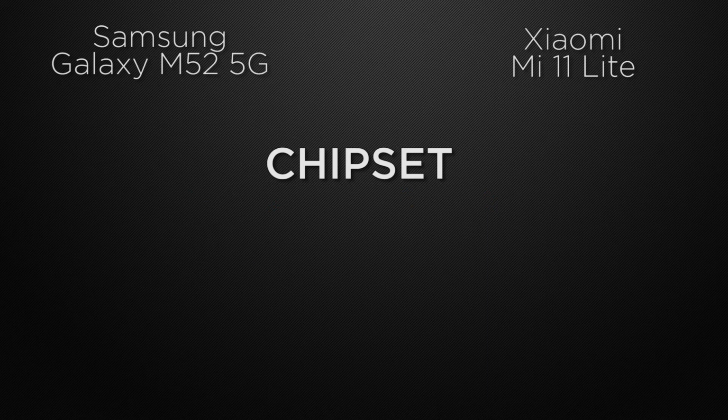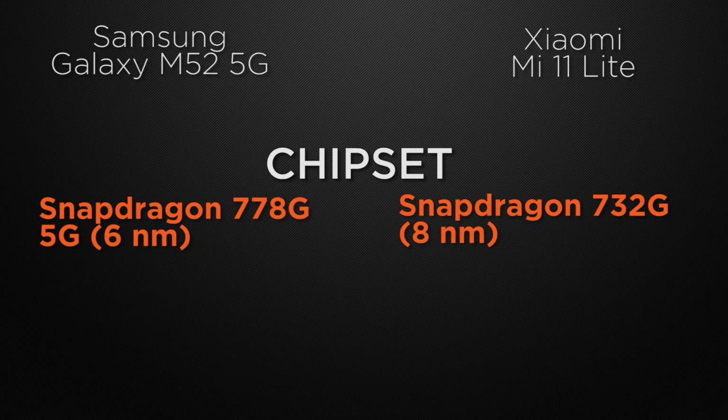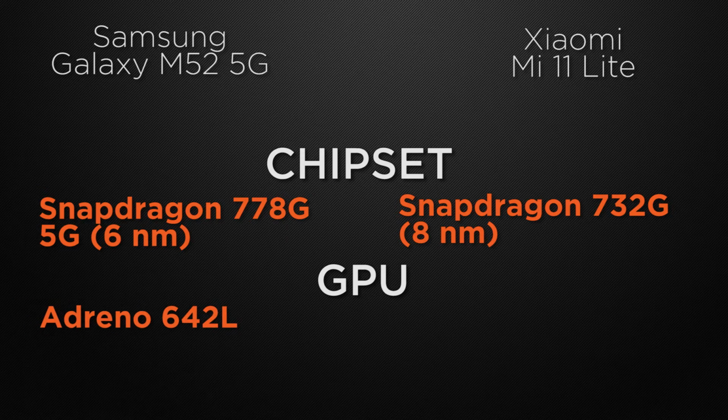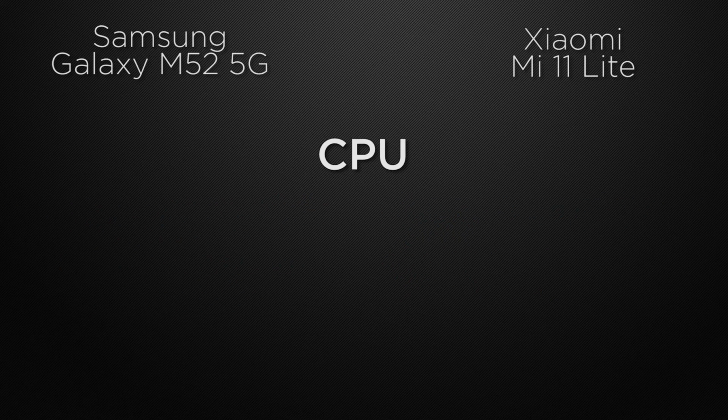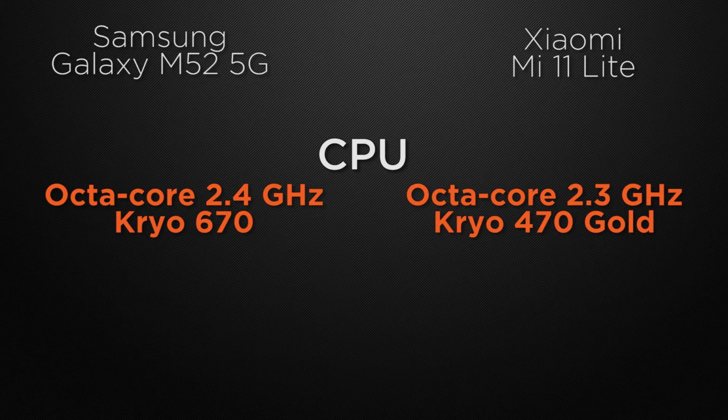Let's talk about the processor of the devices. The M52 is powered by the Snapdragon 778G based on a 6nm process, whereas the 11 Lite is powered by the Snapdragon 732G based on an 8nm process. So the winner here is M52 because it has faster processing speed. And about the GPU, the M52 is packed with Adreno 642L, whereas the 11 Lite is packed with Adreno 618. So I will call the winner here M52 because it can give you more FPS in games. Let's talk about the clock speed. The M52 can clock at 2.4 GHz based on an octa-core Kryo chipset, whereas the 11 Lite can clock at 2.3 GHz based on an octa-core Kryo chipset. So the winner here is M52 because it has faster clock speed.